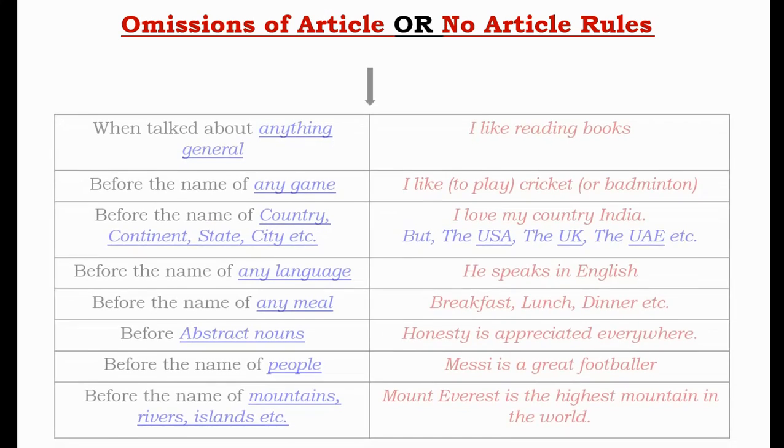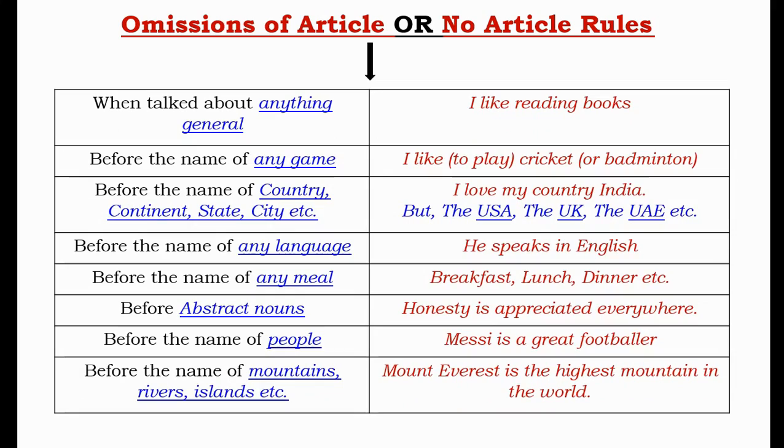Here are a few information on the omission of the definite article the. When talked about anything in general, before the name of any game, before the name of country, continent, etc., before the name of any language, before the name of any meal, before abstract nouns, before the name of people, etc., and so on.